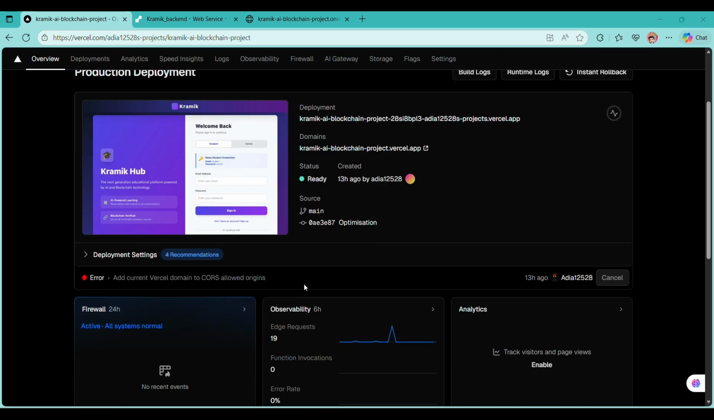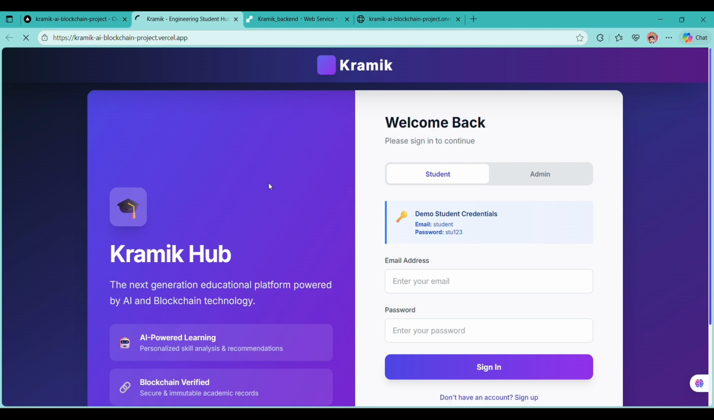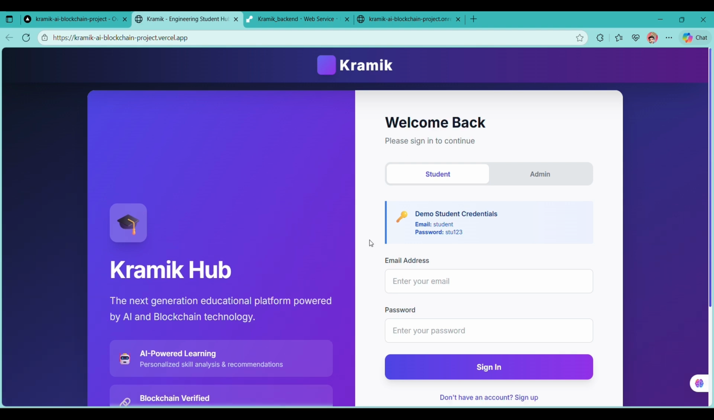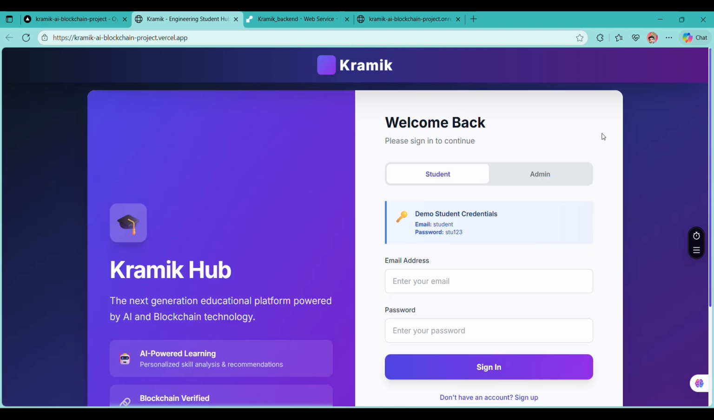We have deployed the website on Render and Vercel. The front end is on Vercel and the back end is on Render. We are currently on the display of Vercel, where we can go to our website. You can see the login interface of our website, where student login and admin login are created separately.